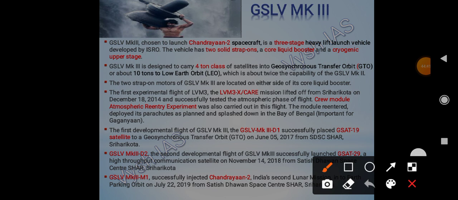So this was successful also. The first developmental flight of GSLV Mark III, GSLV Mark III D1, successfully placed the GSAT-19 satellite into geosynchronous transfer orbit on June 5, 2017 from Satish Dhawan Space Center, Sriharikota.